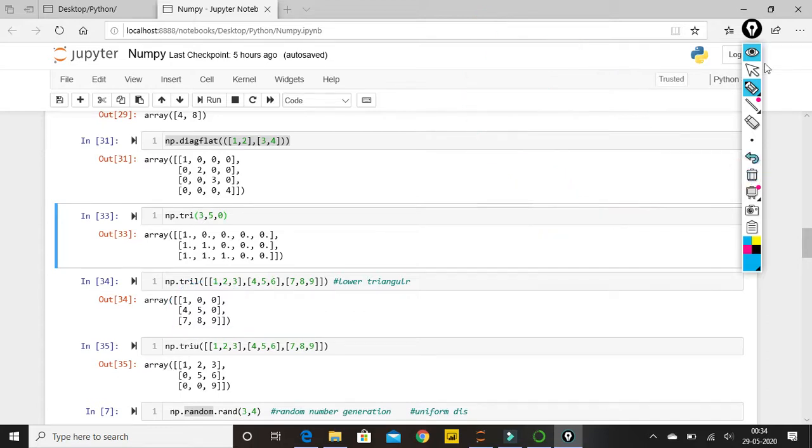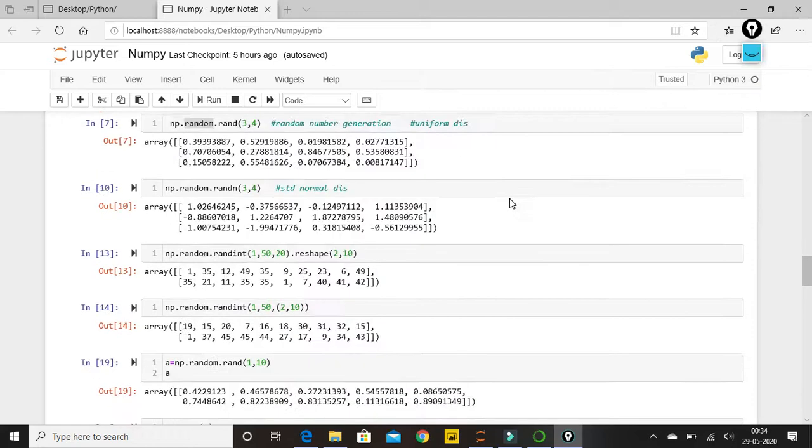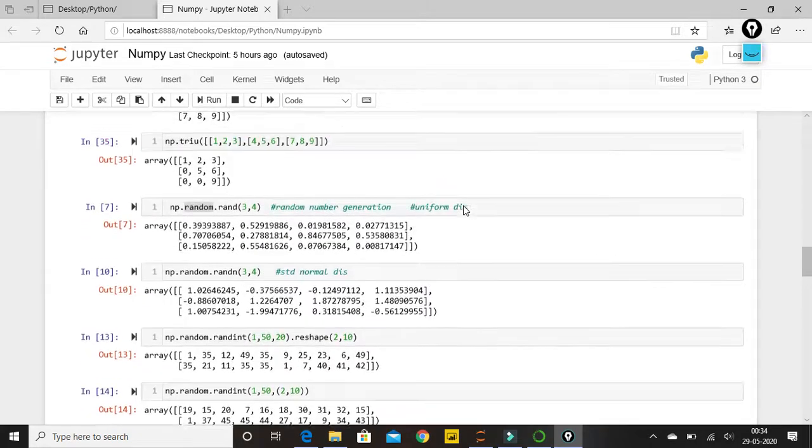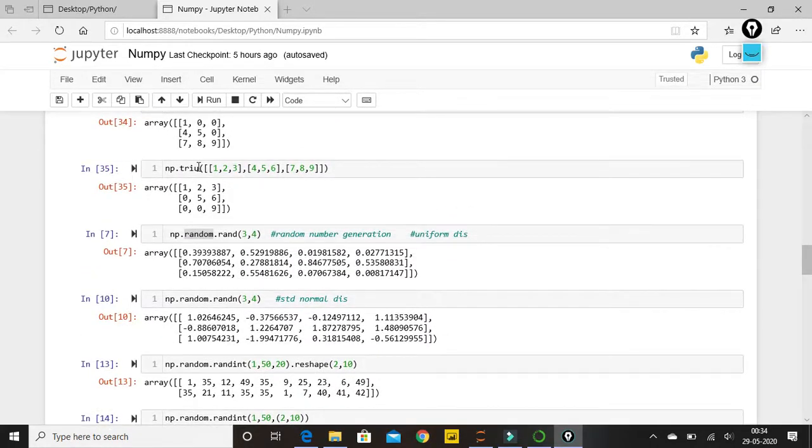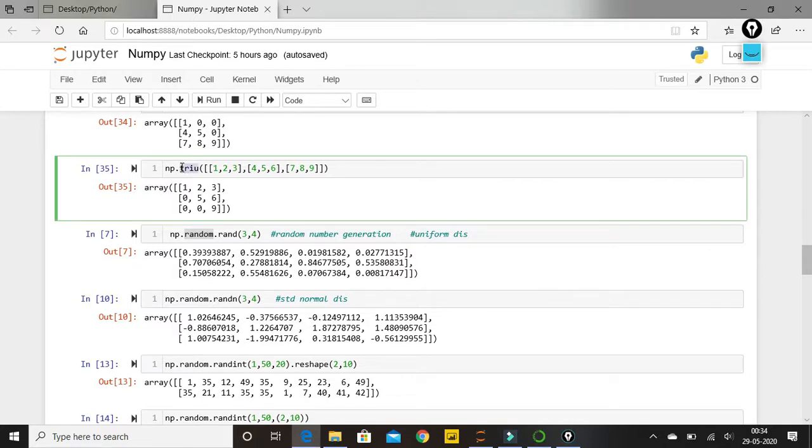So you'll be able to find there is this triu function as well. The upper part will get all the data, and the lower part will give the output as 0. So this is what upper triangular means.